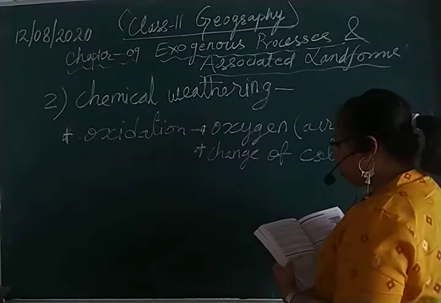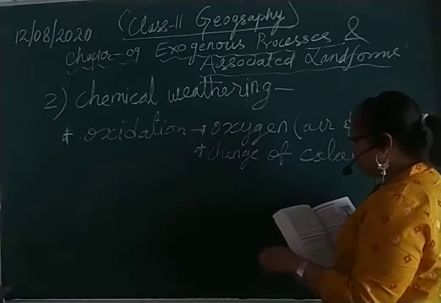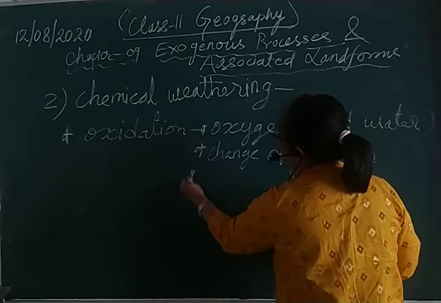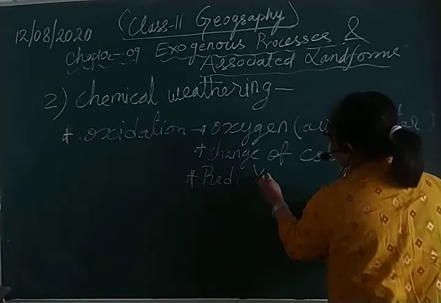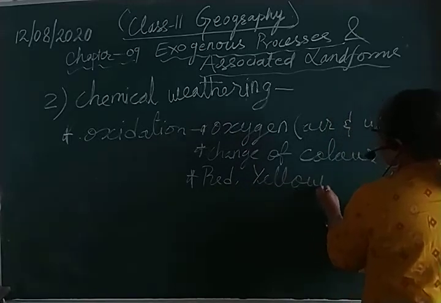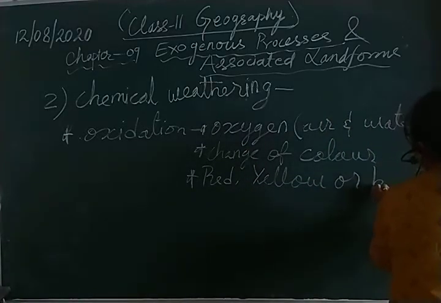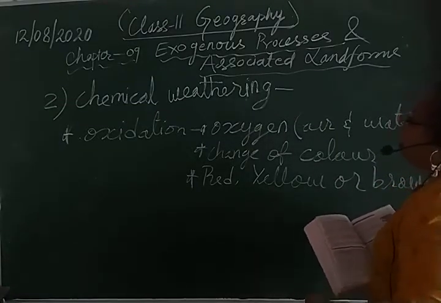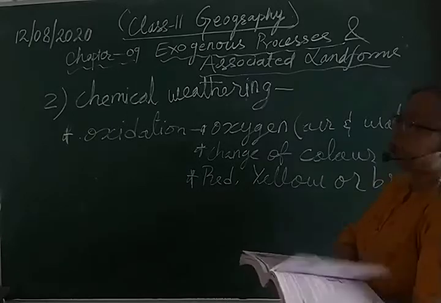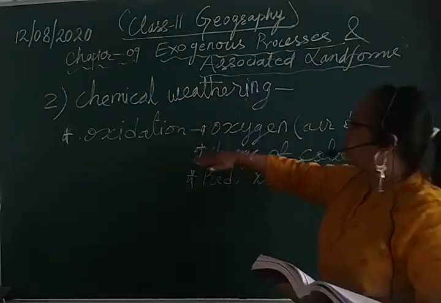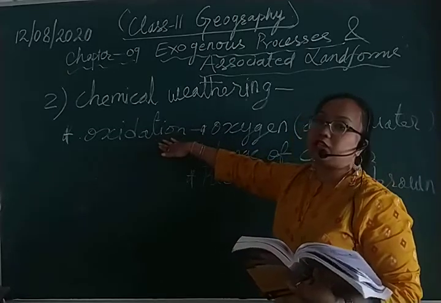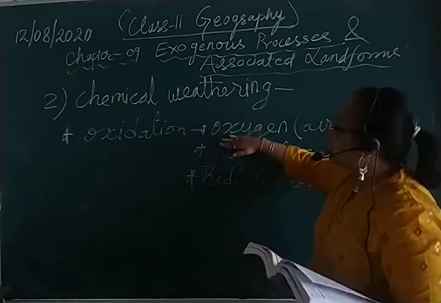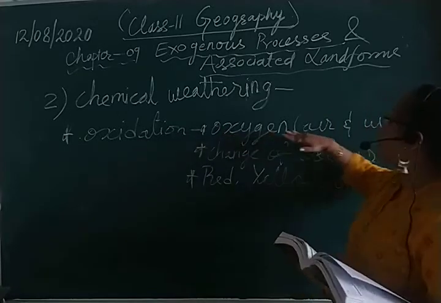So what can the colors be? Red, yellow or brown. Let us make it clear why the word oxidation is used: it is because oxygen plays an important role in air and water.